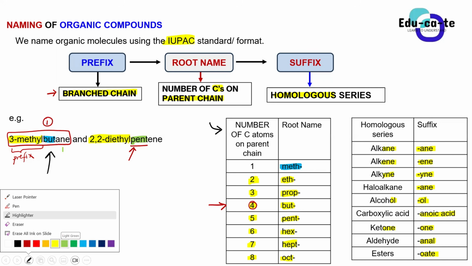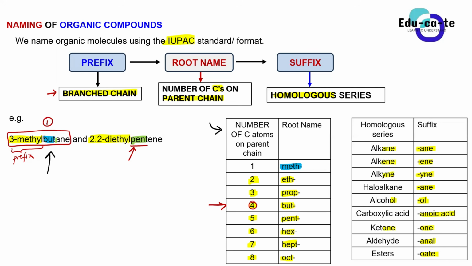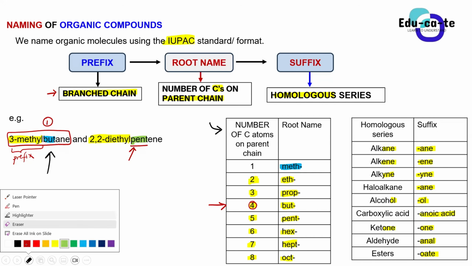Sir, the suffix of aldehydes is not "-el". If I say "-el", is that correct or wrong? You mean "-al"? Yeah, it is the same. "-anal" is still fine. There will never be a question, guys, whereby they will ask you what is the suffix of the aldehyde, as long as you are able to identify it. Others just use the last part, which is "-al", but others use "-anal". But don't worry, at some stage I will show you why I wrote it in this way particularly.